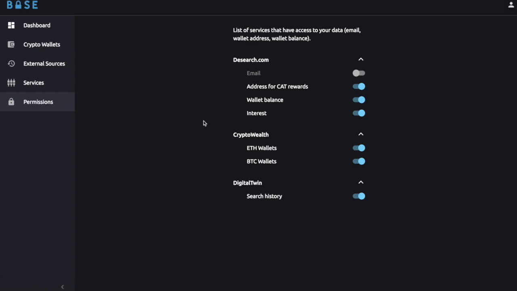So this search is not able to trace the transactions on blockchain and learn things that the user does not want to share. Okay, so we saw what the user can do in Vault and how he can manage his data. Now let's see how the user can benefit from his personal data. And we are going to DSearch now.